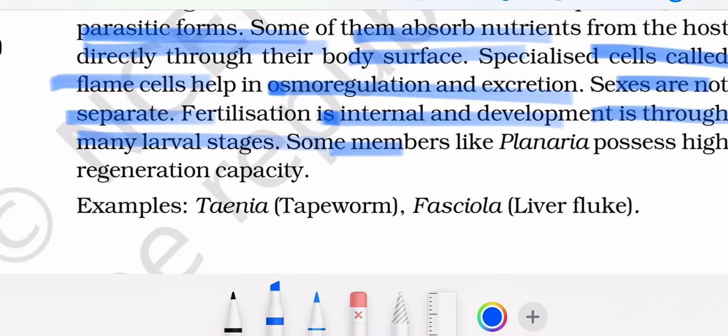Development is through many larval stages. Some members like Planaria possess high regeneration capacity. Examples, Taenia, tapeworm, Fasciola, liver fluke.